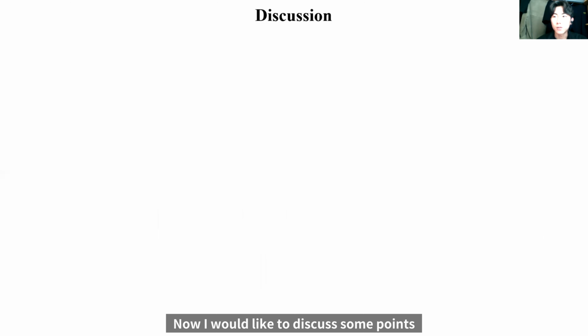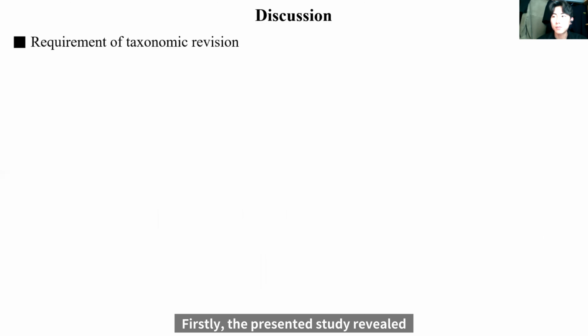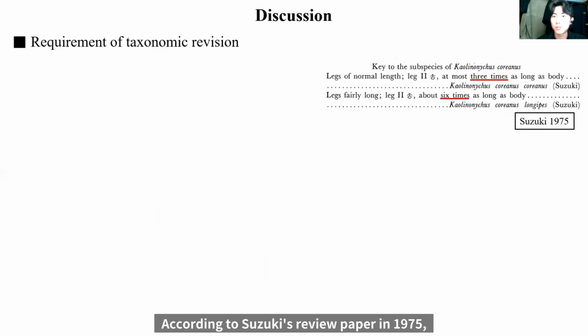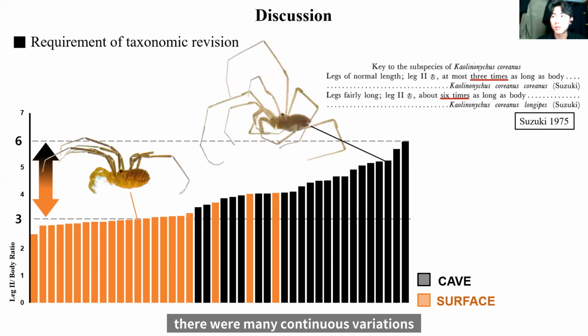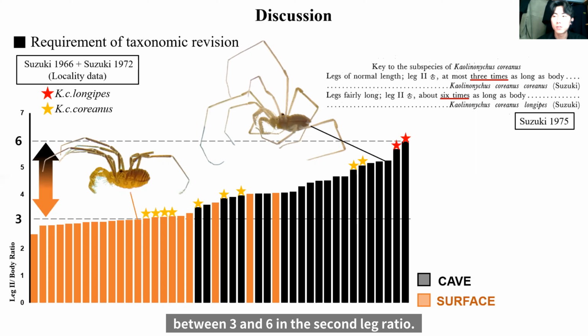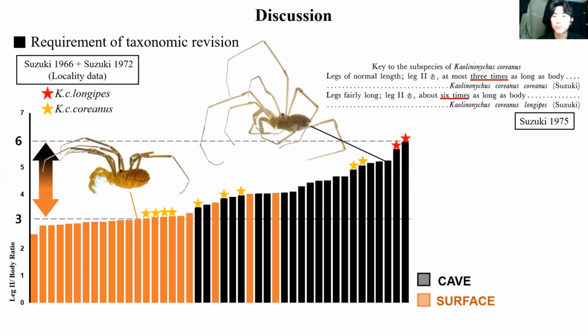Now, I would like to discuss some points that need consideration. Firstly, the presented study revealed the necessity of advanced taxonomy research. According to Suzuki's review paper in 1975, the two subspecies are identified with the second leg ratio. If the ratio is 3, then it will be coreanus coreanus, and if the ratio is 6, it will be longipes. However, based on the results of this study, it was observed that there were many continuous variations between 3 and 6 in the second leg ratio. So I think this classification character or these taxonomic systems need to be modified.